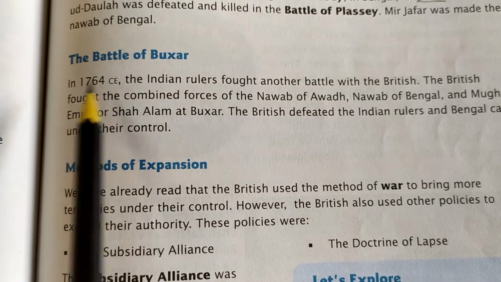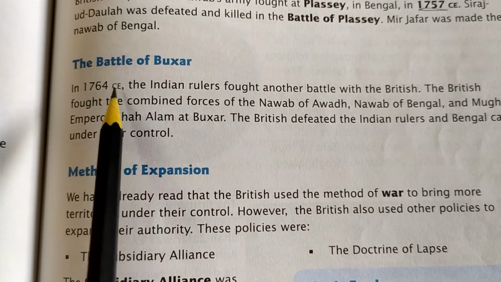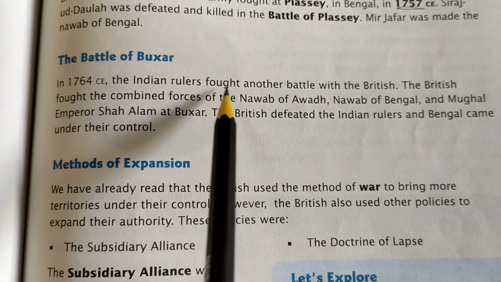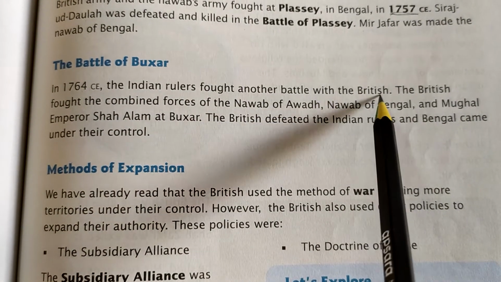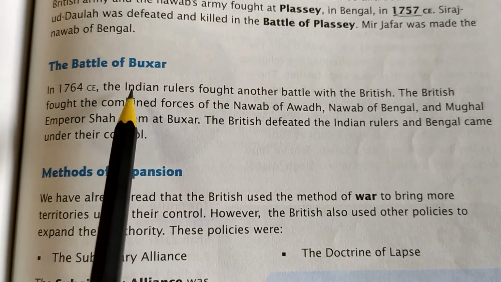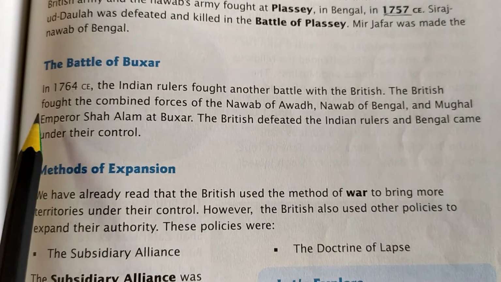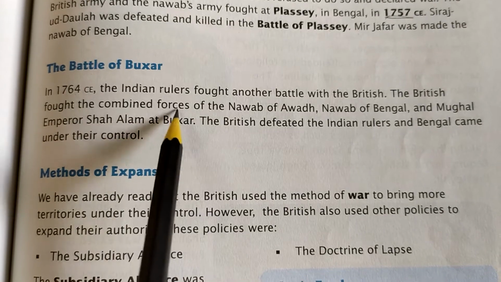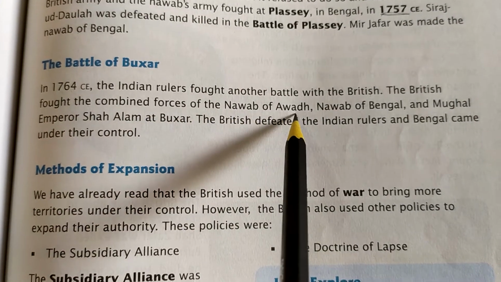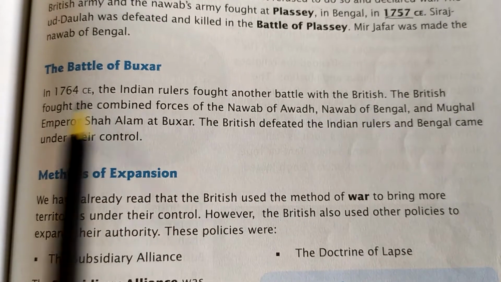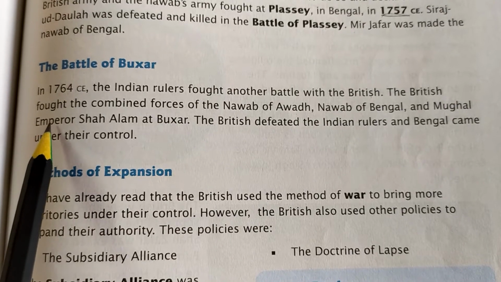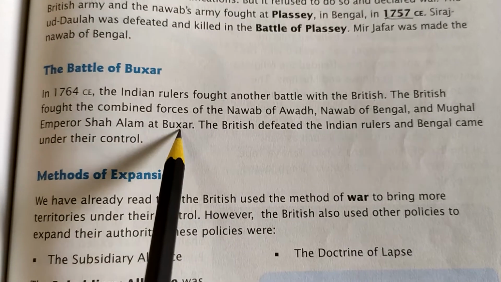The Battle of Buxar in 1764 CE, the Indian rulers fought another battle with the British. So, after the Battle of Plassey, there was a Battle of Buxar. The British fought the combined forces of the Nawab of Awadh, Nawab of Bengal, and the Mughal Emperor Shah Alam at Buxar.